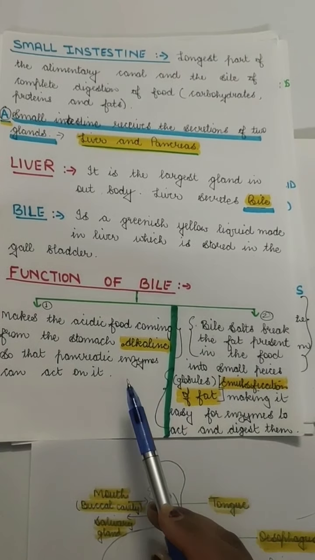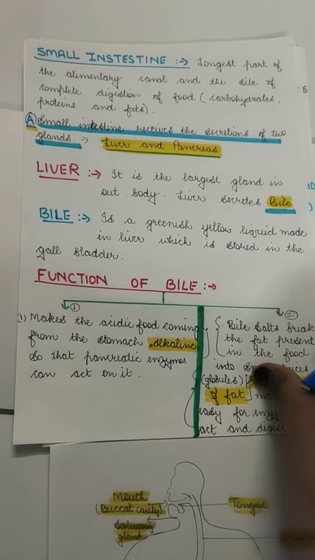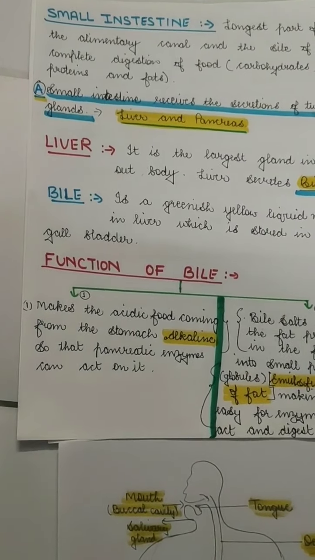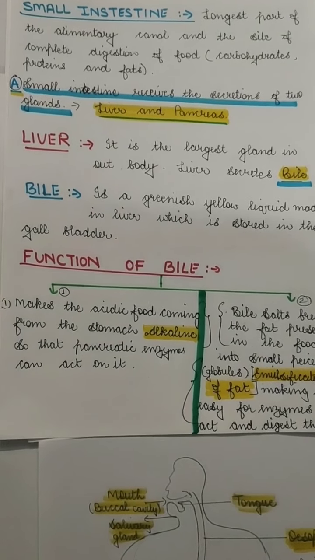Please, you can take a screenshot of these pages and you can write your own notes with the help of these points. So next, after the liver has secreted its bile, comes the role of the pancreas.